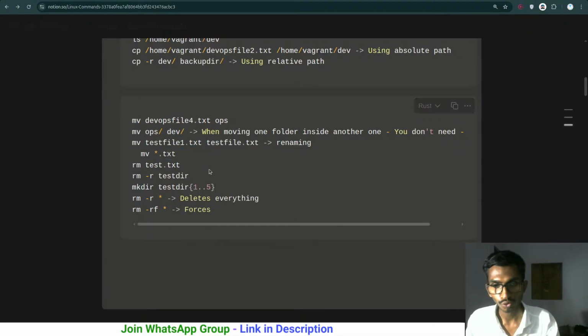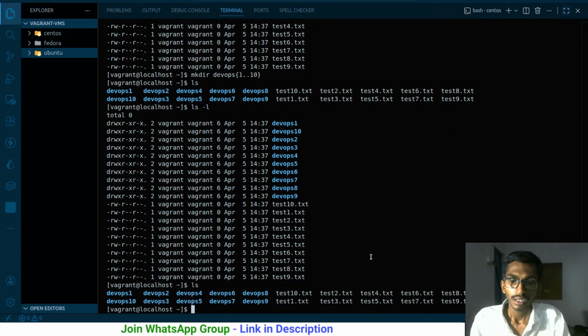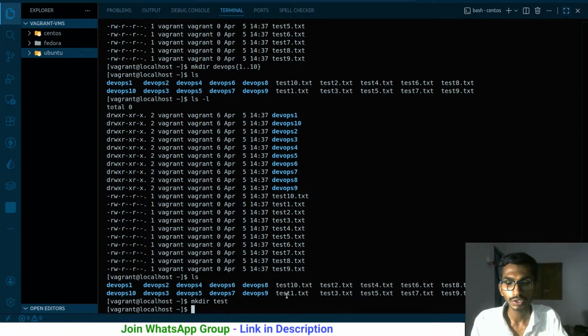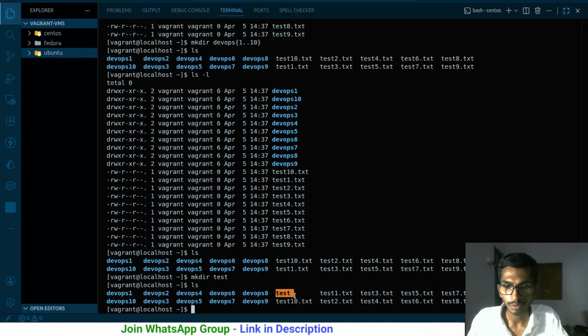So let me even show this thing to you. Pretty simple one. The commands which are simple, I'm not gonna be talking about them. If something needs to be discussed, we will be discussing that. Suppose I'm gonna be creating a test folder over here, so mkdir, and the test is gonna be created over here. So right now we have this test folder over here. I want to copy all these files inside this test, move actually. So mv, I want to move everything that ends with test.